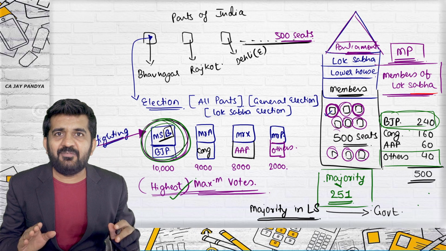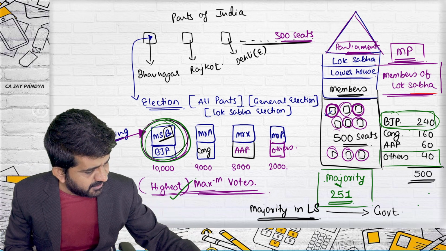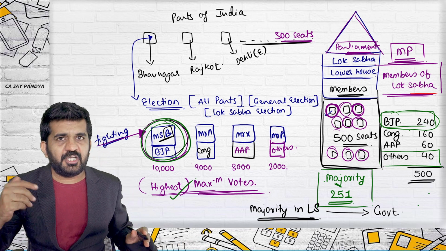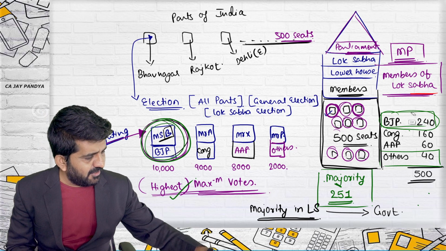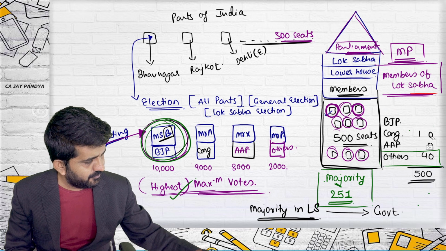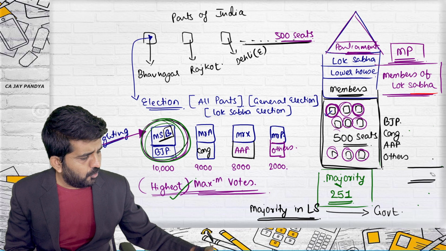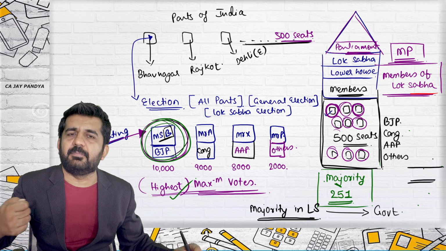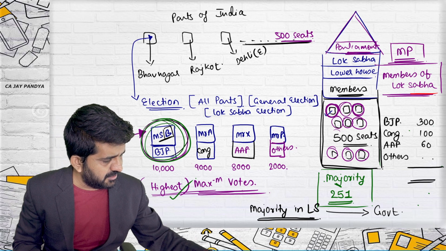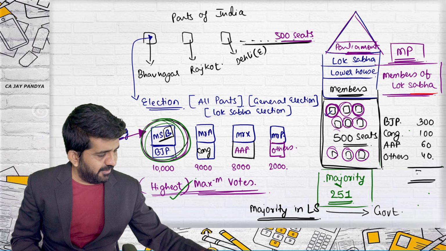So when we say government is bad, we are talking about the majority of people sitting over here. All right. So majority in Lok Sabha is government. And let me even rewrite this figure. Right now in Lok Sabha, BJP is having majority. Say BJP is having 300 seats, they are having 100 seats, AAP is having 60 and they are having 40. Is it all right? So the total comes to 500.